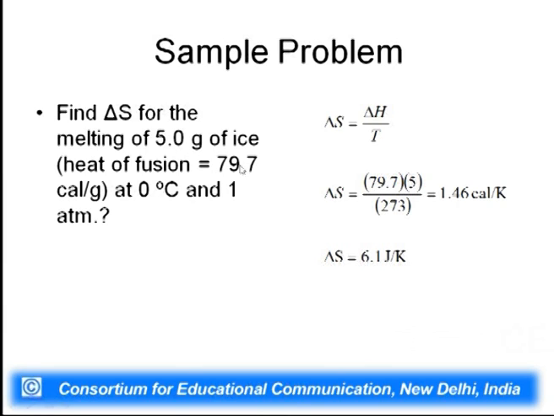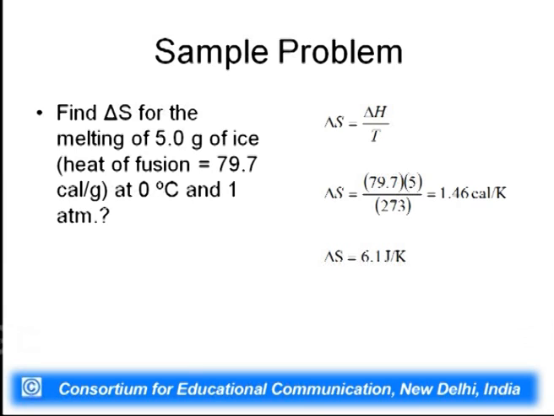So, 79.7 multiplied by 5 and divided by the temperature, which is 0 degree Celsius, and in Kelvin it is equal to 273, and so we get 1.46 cal per Kelvin. If you want to express this in joules, you simply multiply by 4.18, and you get delta S in joule per Kelvin.